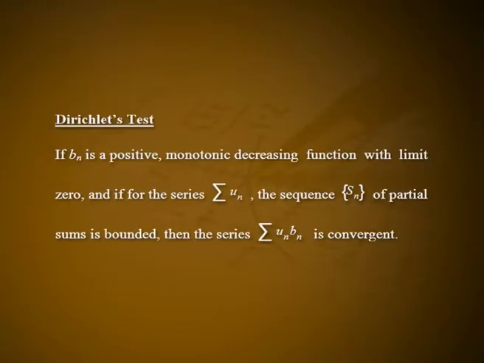Dirichlet test. If Bn is a positive monotonic decreasing function with limit 0, and if for the series summation Un the sequence Sn of partial sums is bounded, then the series summation Un into Bn is convergent. As in the above test, we get Vn is equal to summation r varies from 1 to n minus 1 Sr into Br minus Br plus 1 plus Sn Bn. Let it be equation number 1.